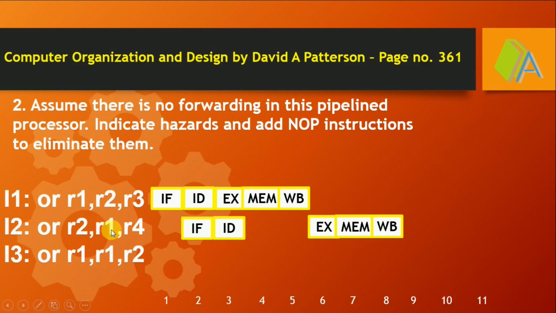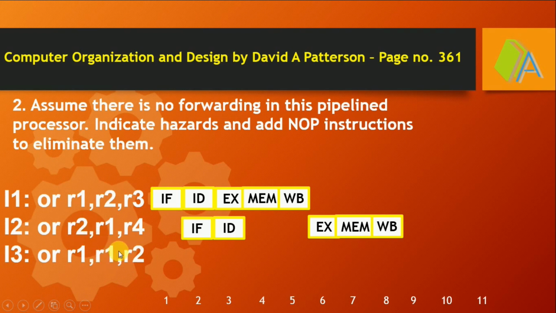Now R1 is available after the 5th clock cycle, so R1 can be utilized in the sixth clock cycle for execution by the second instruction. But the third instruction has a dependency on the second instruction as well as the first instruction. The first instruction is depending on register R1, and the second instruction is depending on register R2.